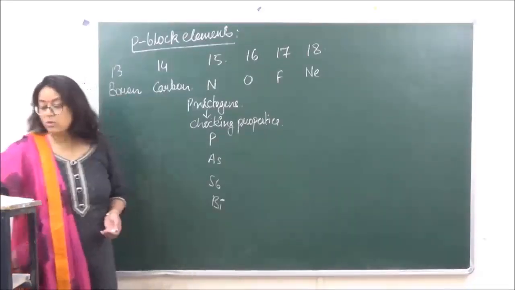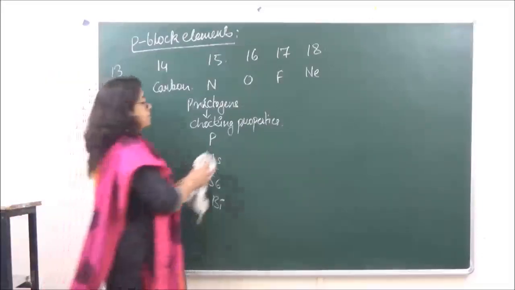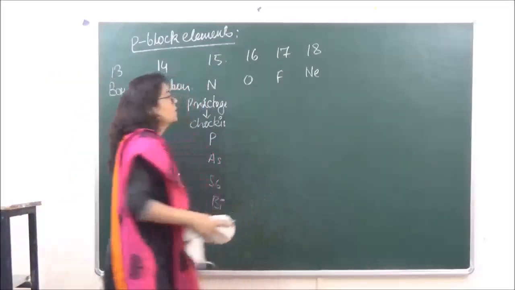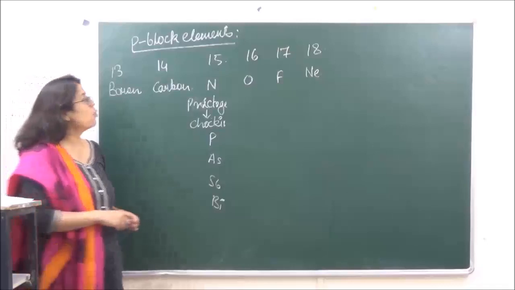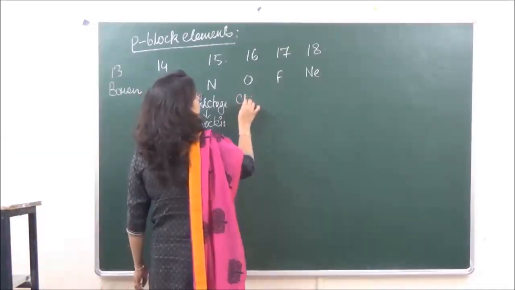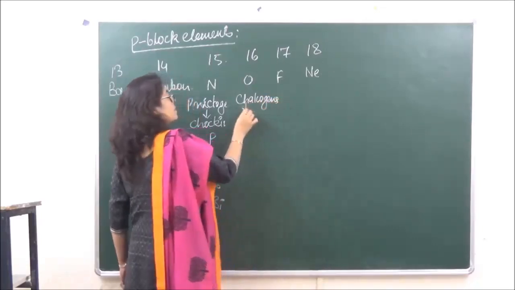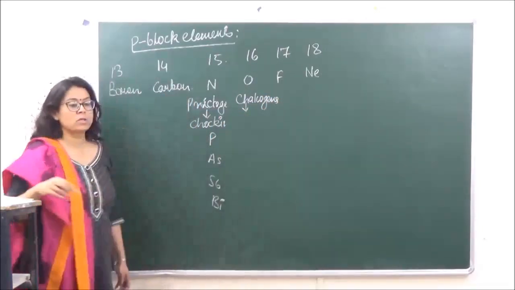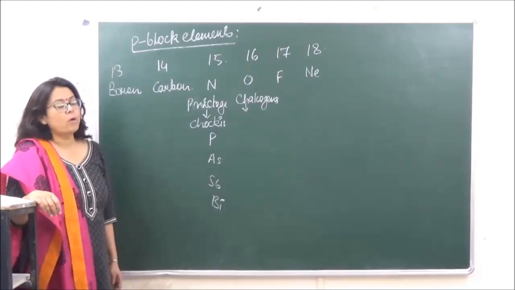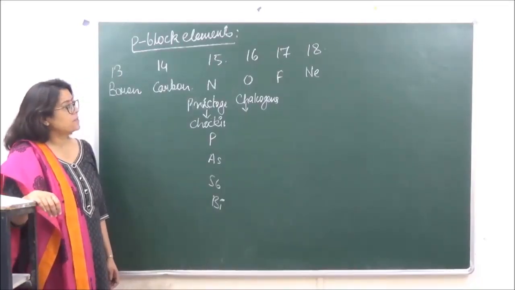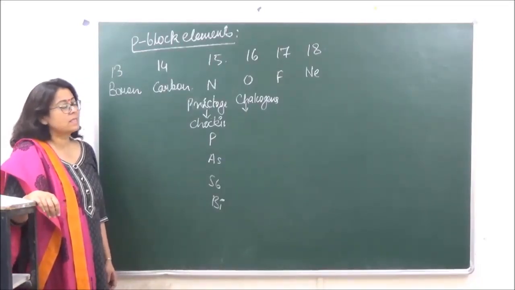Then we go to group 16. Group 16 is known as chalcogens. Why are they known as chalcogens? Chalcogens means ore forming. So you've done general principles in the previous lectures.